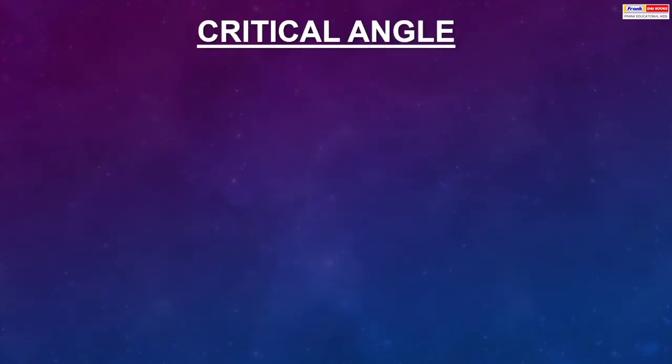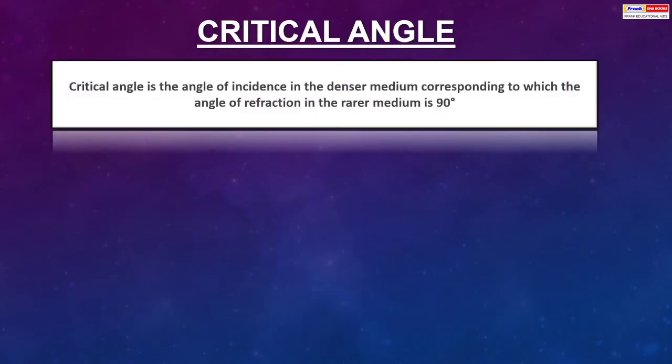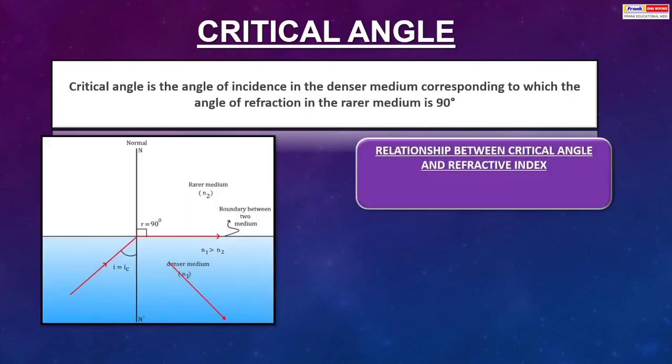Critical angle. Critical angle is the angle of incidence in the denser medium corresponding to which the angle of refraction in the rarer medium is 90 degrees. Relationship between critical angle and refractive index. Mu is equal to 1 by sine C.